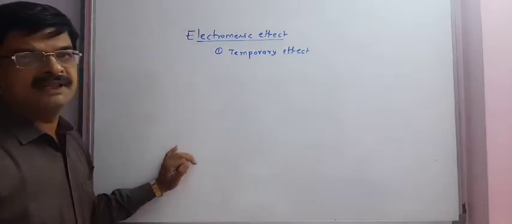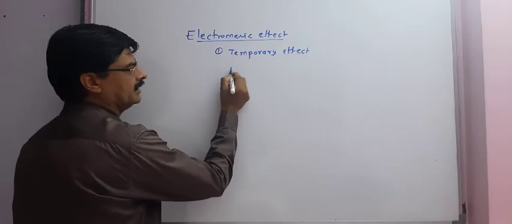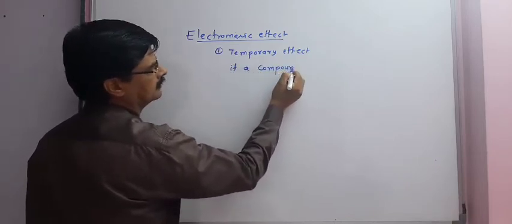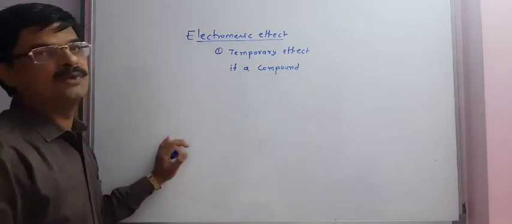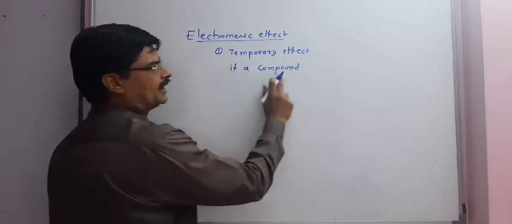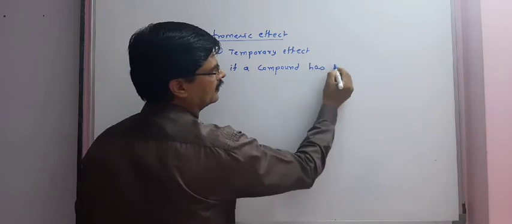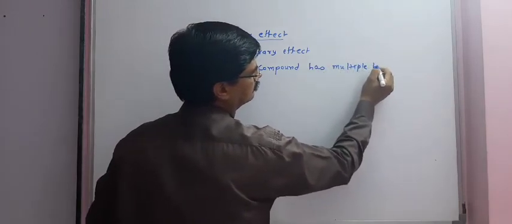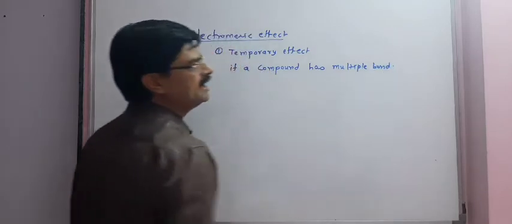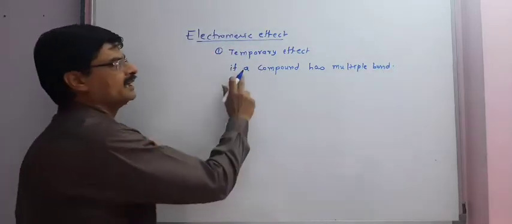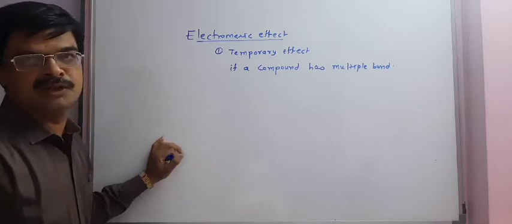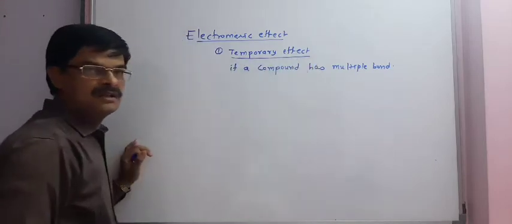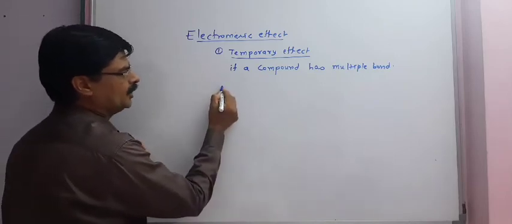What is the condition for electromeric effect? If an organic compound has multiple bonds, then only we can study the electromeric effect. As I told, it is a temporary effect and can be understood by taking a simple example.